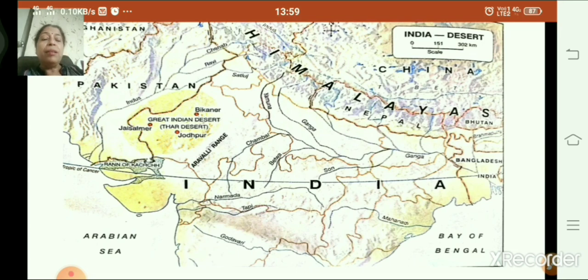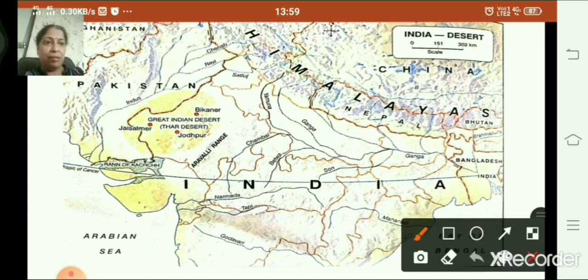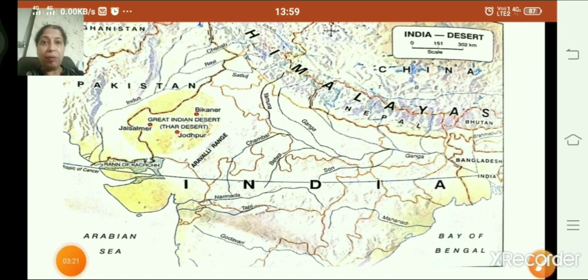These few cities are Jaisalmer, Jodhpur and Bikaner. So Jaisalmer is located here and Jodhpur is located here and Bikaner is located here. So there are few cities in the desert region. They are Jaisalmer, Jodhpur and Bikaner. So children, is that clear location? Okay.